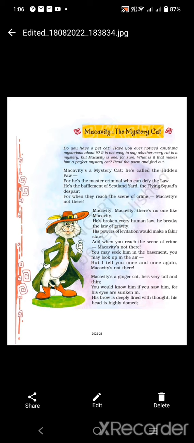Why is it called a ginger cat? Because you can see the shape of the cat is like ginger, ginger shape. And why is it called a ginger cat? Because he is very tall and lean. Lean means thin. He is very tall and very thin.